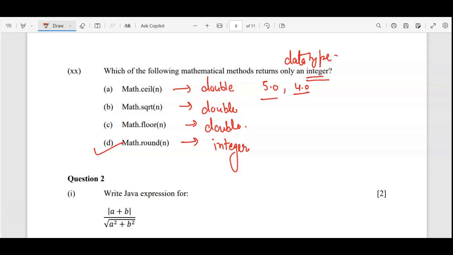So I hope you are clear with all the 20 MCQs. In the coming videos, we are going to cover the complete explanation of the remaining questions of this question paper, and definitely this will help you get an idea about the paper which we are expecting in 24-25. So you can manage your time also, and check in which area you have to work more or practice more.